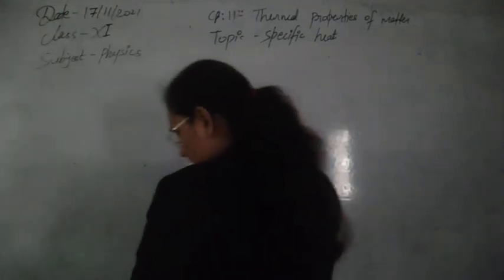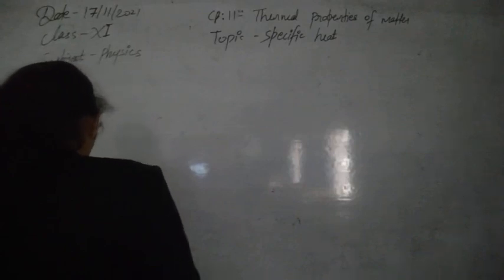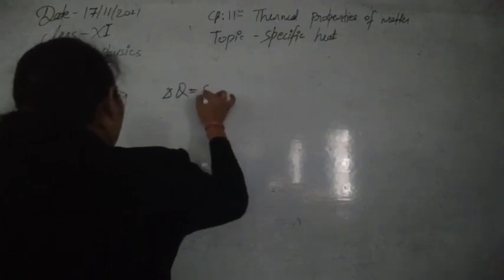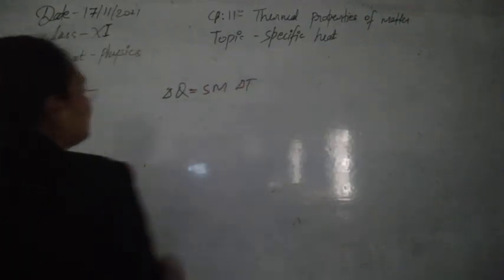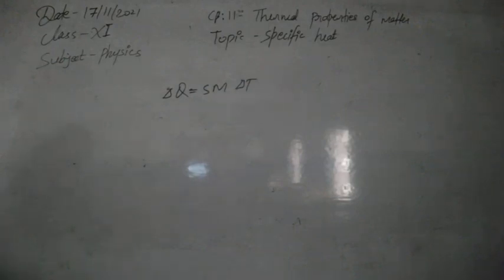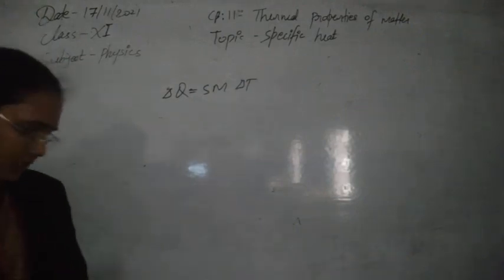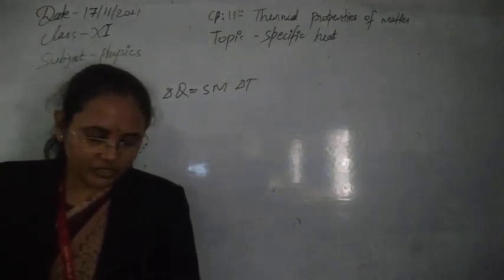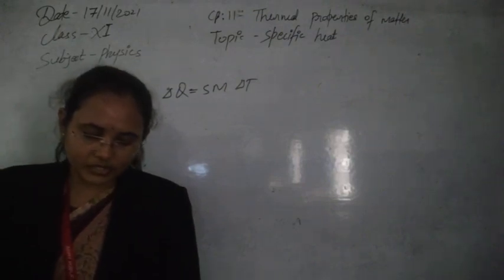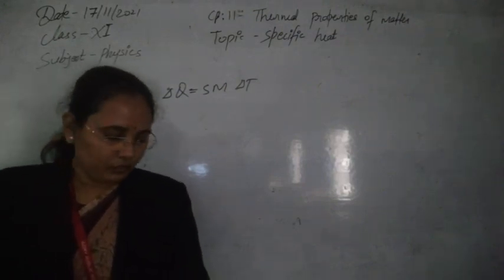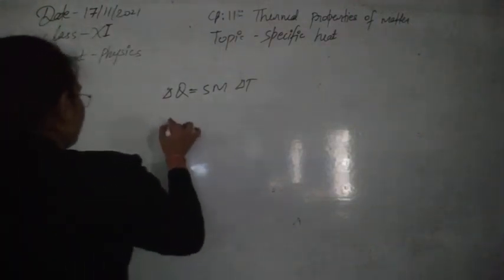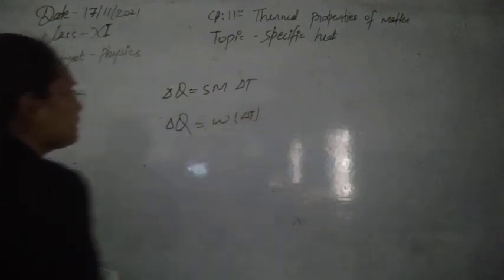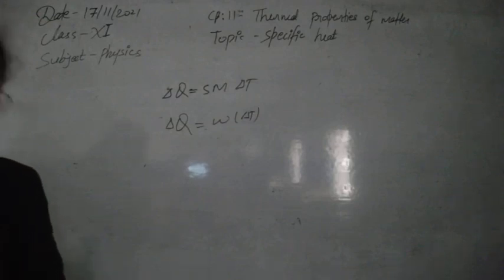And by the definition we have just discussed, we know that delta Q, that is heat, is equal to S m delta T, that is the specific heat concept. S is the specific heat of the body. Now the same amount of heat is required to raise the temperature of W gram of water through the same range of temperature, so we can write delta Q is equal to W into delta T.